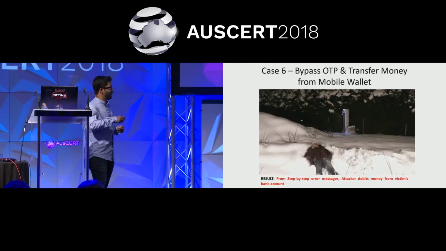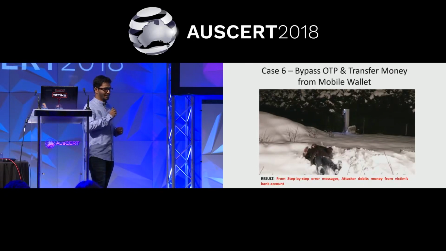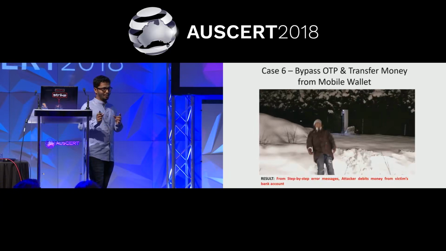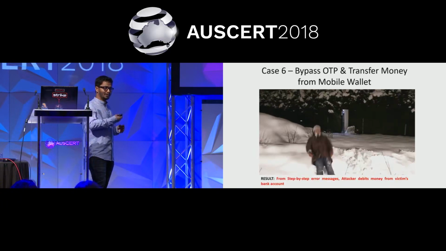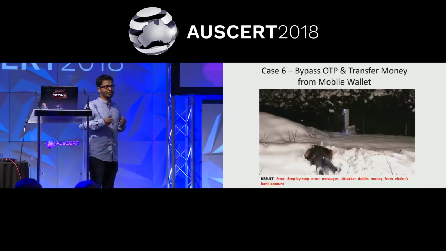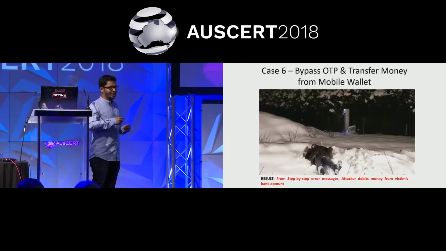So after this, all the analysis, they got to know that because debugging was enabled, this was happening. The error messages were revealing the actual mobile number as well as OTP, which was used in the testing phase for the developers to see whether OTPs and mobile numbers are working fine or not. So then they turned off the debugging.